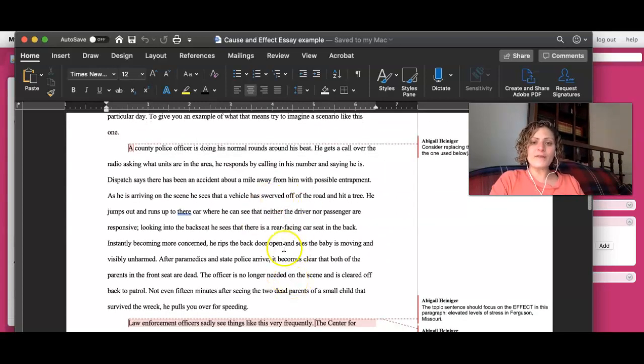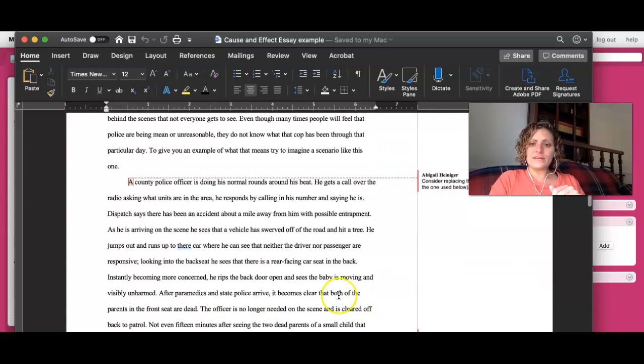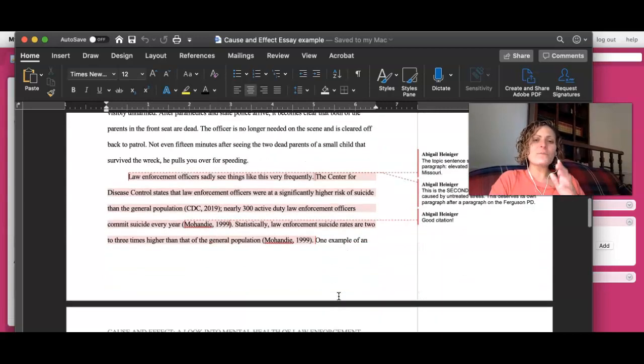This first body paragraph is a hypothetical situation. I gave a note that says, consider cutting this, because down here there are really strong concrete examples. Moving to those concrete, specific examples really gives your argument some weight and allows you to analyze a situation that's actually taken place.